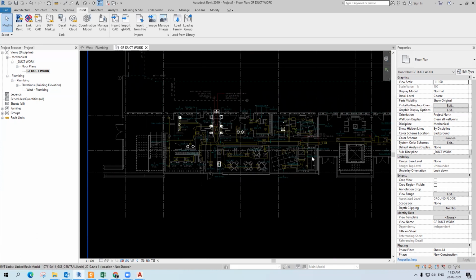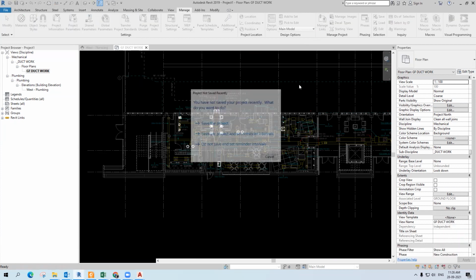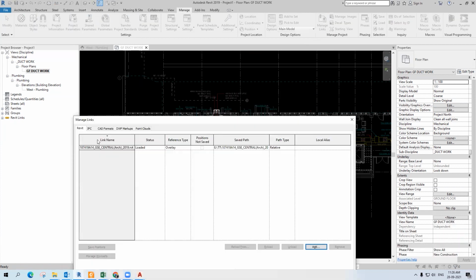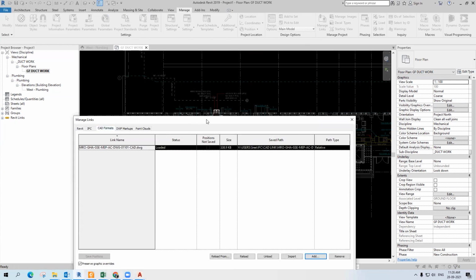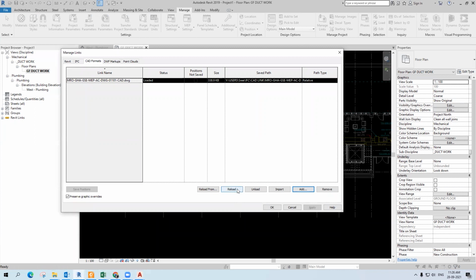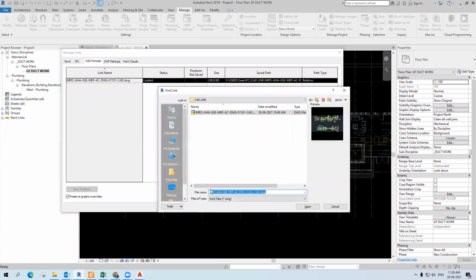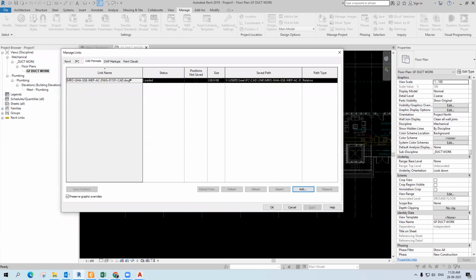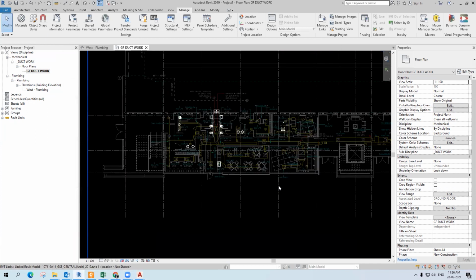After that, if you want to reload, for example, if you're doing AutoCAD, you can show a different path, and reload if you make any changes in the particular file. If you want to manage the links, just go to Manage Links. The CAD format is there; this is the drawing we linked. If you want to reload it, you can reload it. If you want to change the path, pick Reload From. If you want to unload the file, just pick Unload and pick OK.